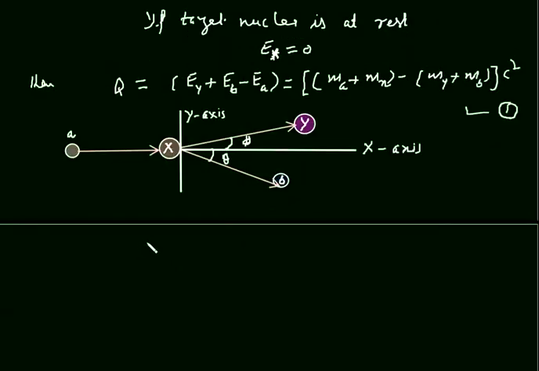Now we will use conservation of linear momentum. We assume that this X is at rest.